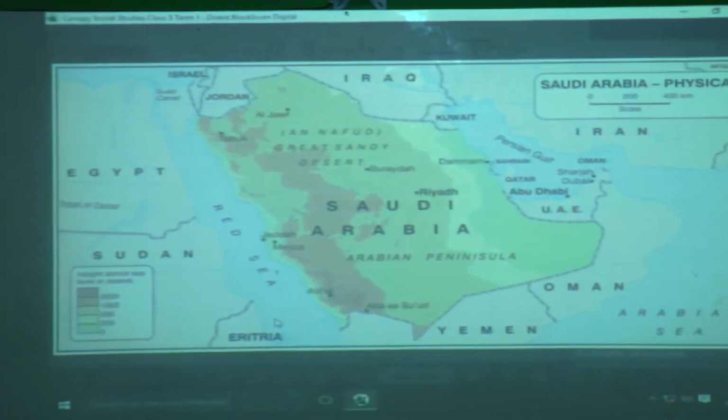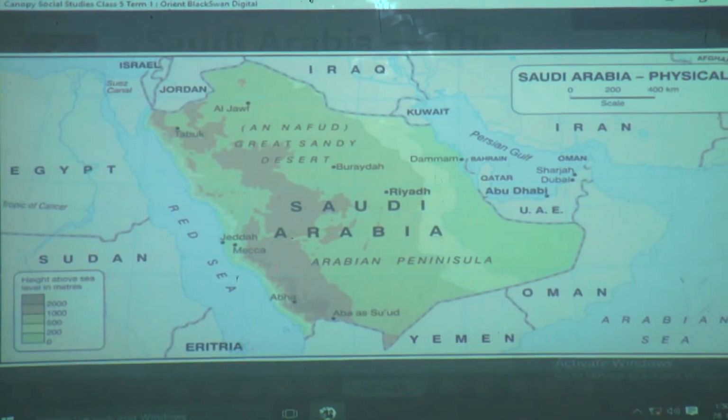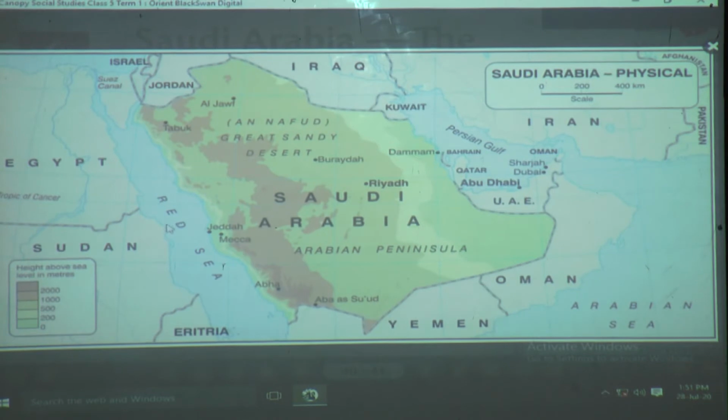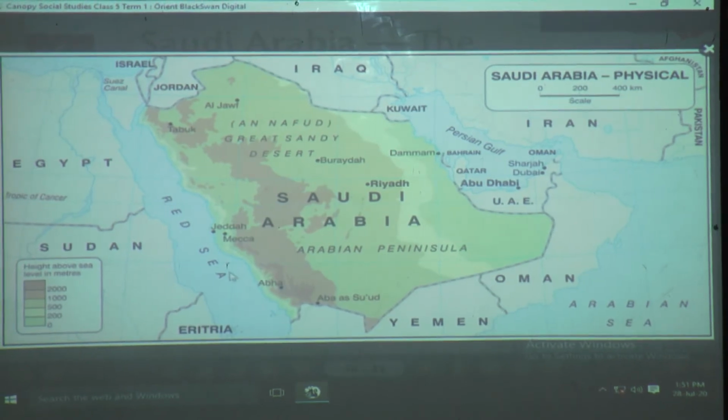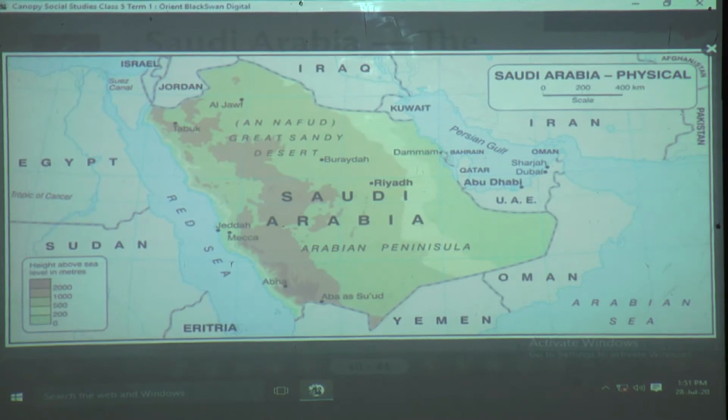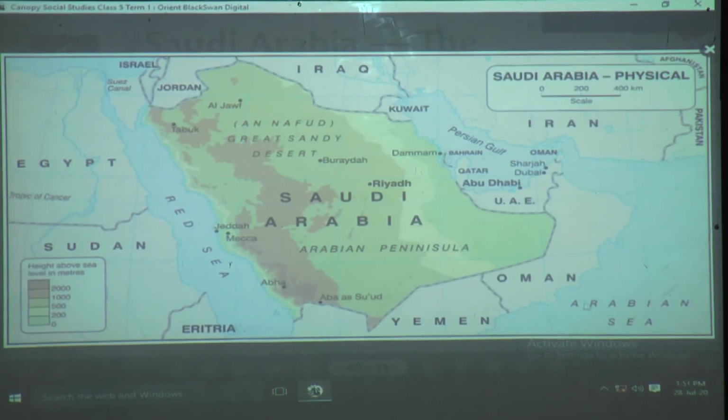Now the Arabian Peninsula is the largest peninsula in the world, and we can see it in the map here. Can you see that Saudi Arabia has the Red Sea here, the Persian Gulf here, and the Arabian Sea?